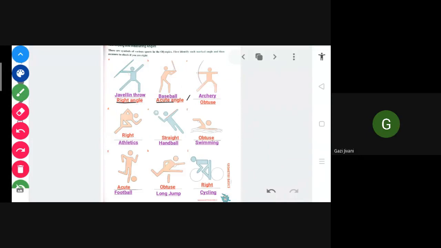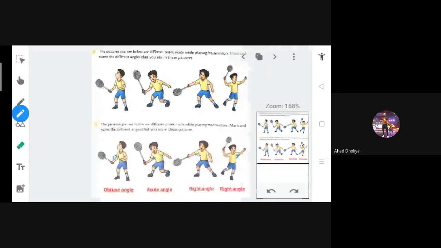Which lesson is this from? See, this is chapter 10, but it is not in the textbook. This worksheet is not in the textbook. So you can either take out a print or only take a screenshot. Shall I take it out or shall I change the page? Change the page. Okay. And this we have finished, I think so.